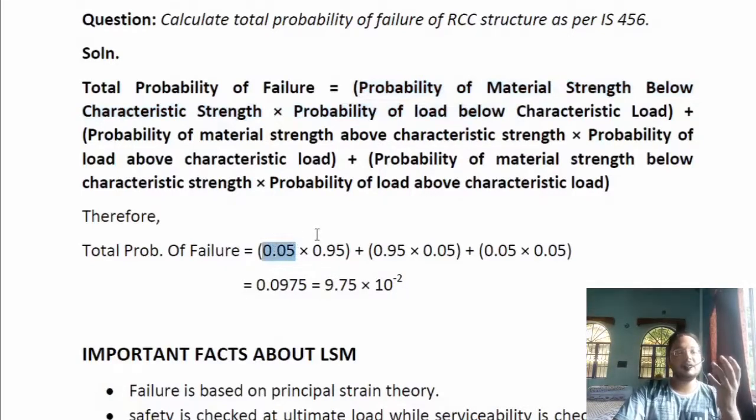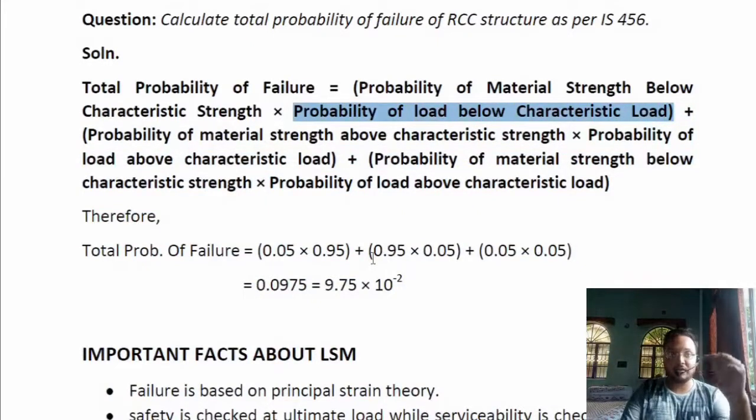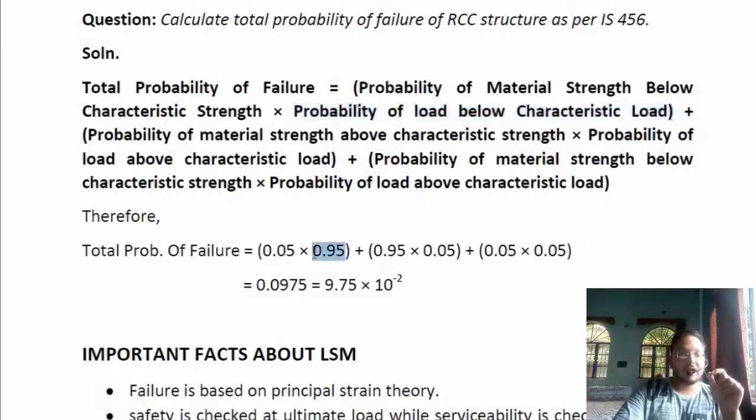And the probability of the load acting on that particular structure being below the characteristic load is a 95% chance, so I am multiplying it with 0.95.